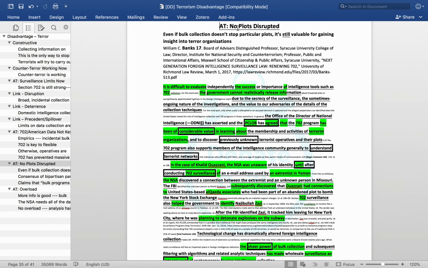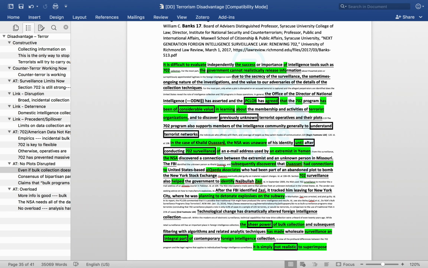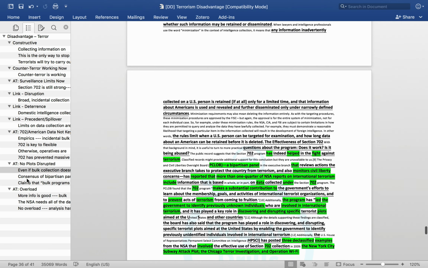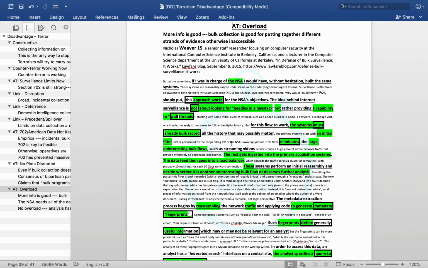This next header is very similar, answering the argument that you can't cite examples of plots. So the evidence above does give examples of plots, but there's also a card that establishes a useful contingency here: even if you don't solve particular plots, you can still get insight into the organizations, figuring out their cell structures, who runs the organization, and what the activities are. So this evidence does again give examples of plots that were foiled, but it does just talk about being able to understand the overall structure of the organizations. But then there are several pieces of evidence here that establish that, in fact, it actually is effective in stopping attacks.